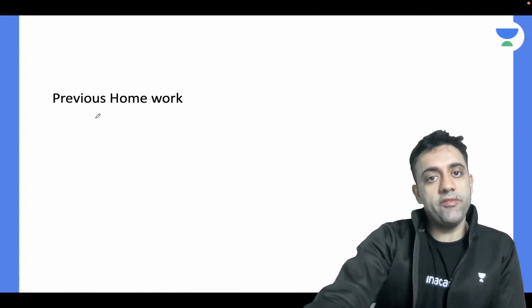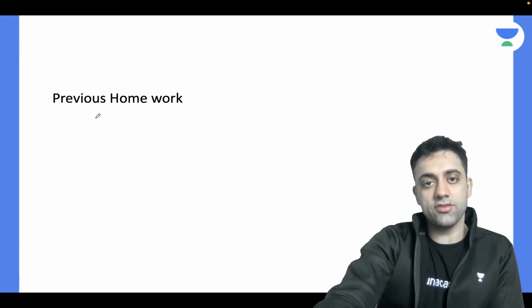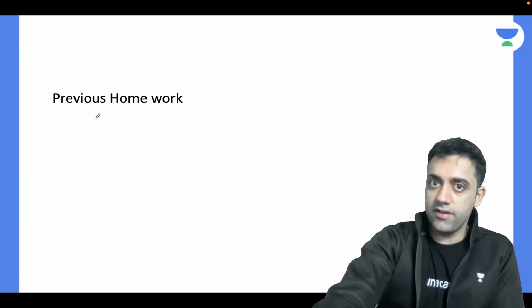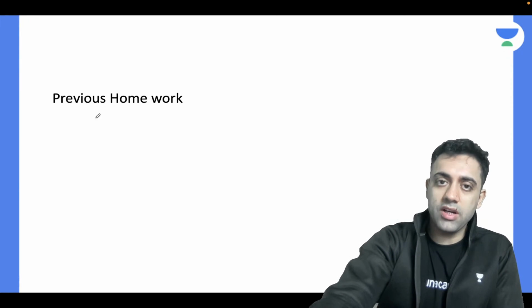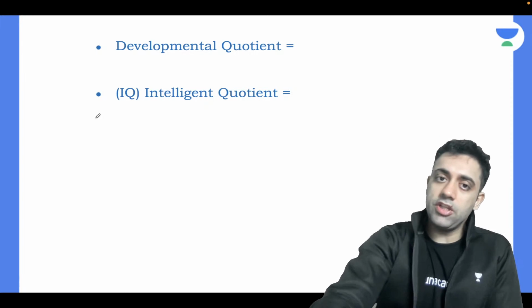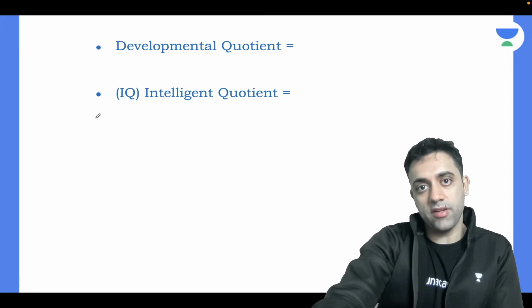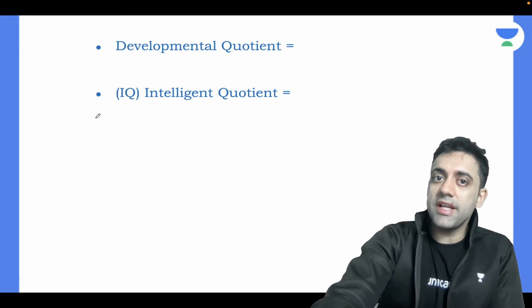And yes, the previous homework, Pancake, one of our students, always a very wonderful student, always doing the homeworks. The previous homework I had asked you, question number 1, DQ and IQ. This was the question I asked in the previous classes. So developmental quotient and intelligent quotient.